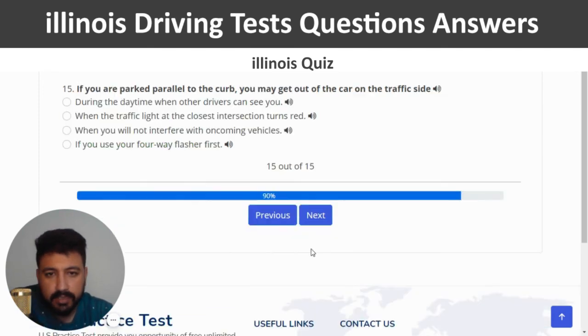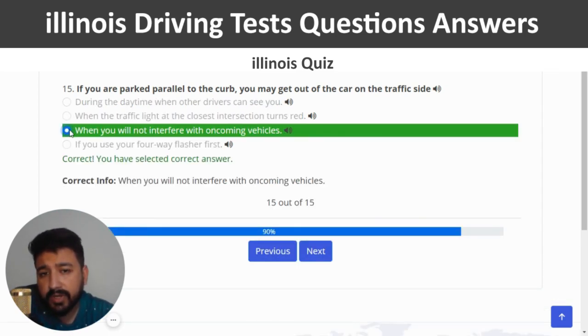Yeah, and next. The last question is, if you are parked parallel to the curb, you may get out of the car on the traffic side. The right answer of the last question is when you will not interfere with oncoming vehicles. So I'm going to click on the third option. This is the correct one, and this is also the end of quiz number 5.